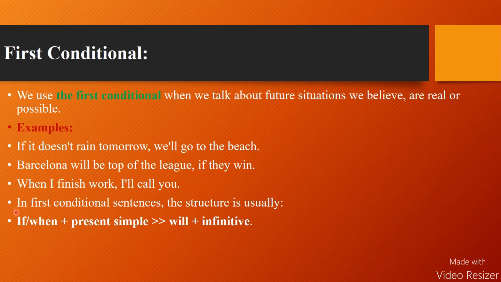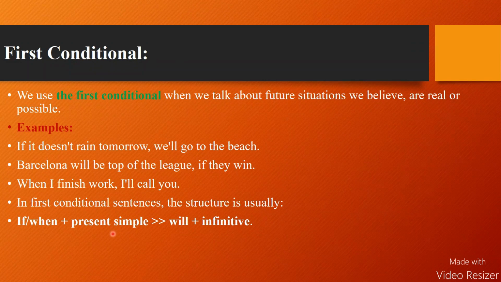Well, dear students, in first conditional sentences, the structure is usually like this. Now look at the sentence structure for first conditional. If or when is put at the beginning of a sentence, as it is the condition.